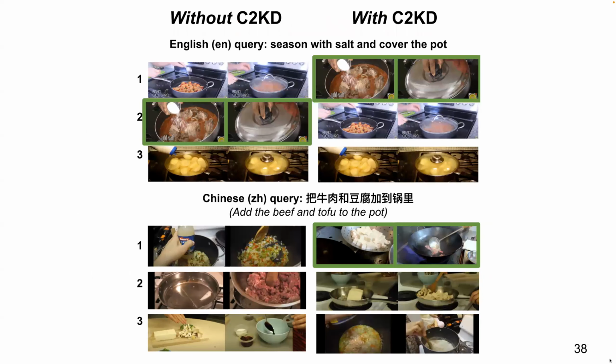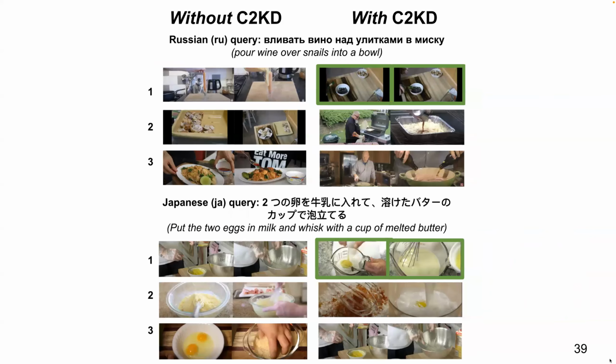Qualitative results are shown here, both with and without C2KD for queries in English and Chinese. Using our method, the model can accurately retrieve video clips relevant to the text query. Our model can handle text queries in other languages, such as Russian and Japanese.